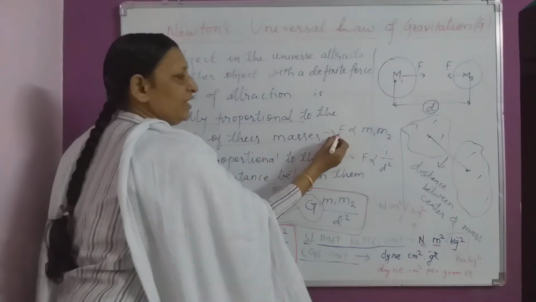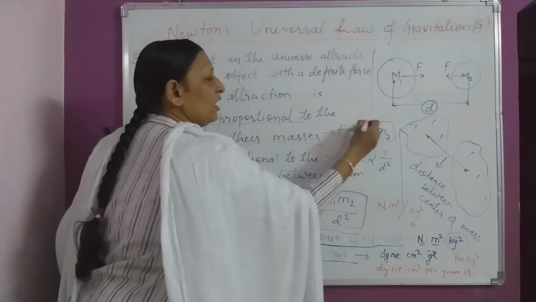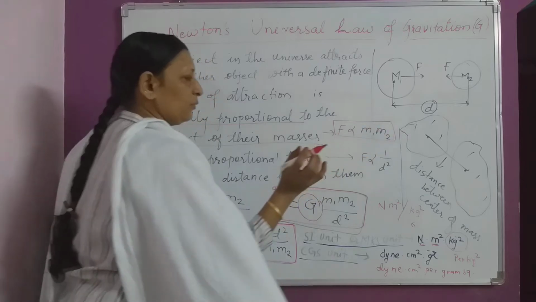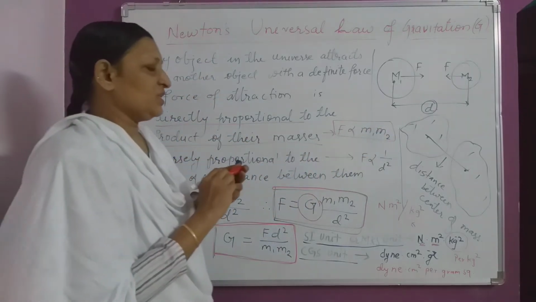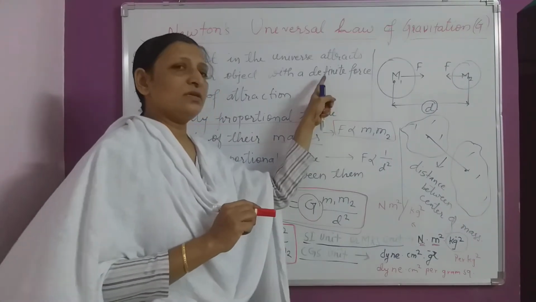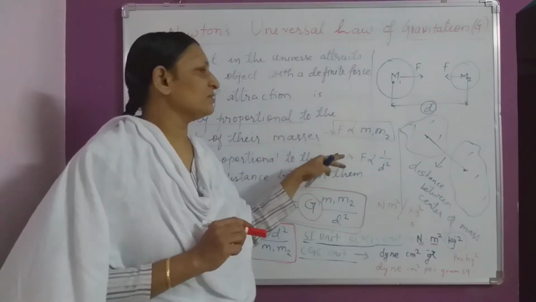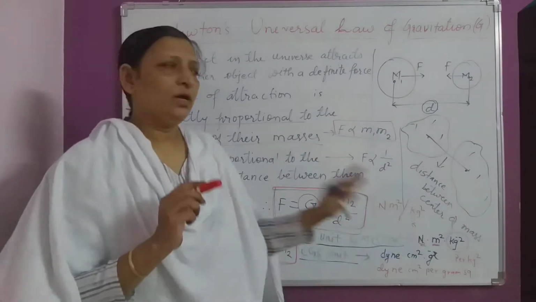That is, F is directly proportional to the product of masses, that is m1 and m2. Directly proportional means what? If the force increases, then the product of masses will increase. If the force decreases, the product of masses will also decrease.